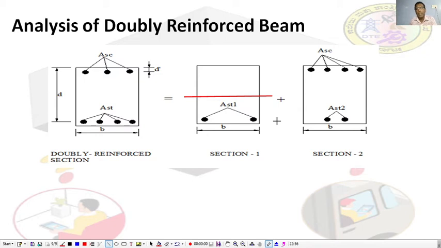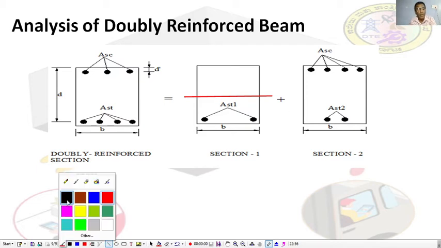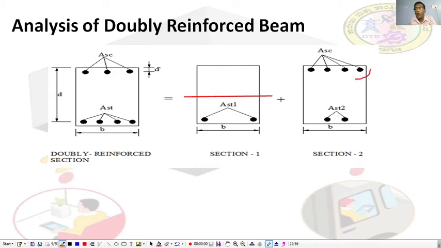But in case of doubly reinforced beam, you provide the steel reinforcement in the compression zone where we expect the pure concrete, the perfect concrete. At that place you are providing steel reinforcement just by making holes.